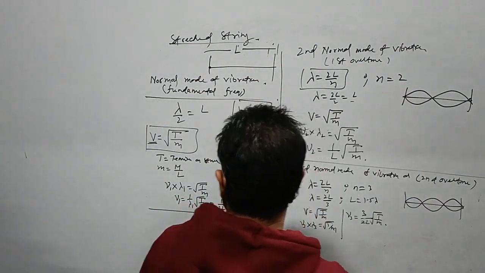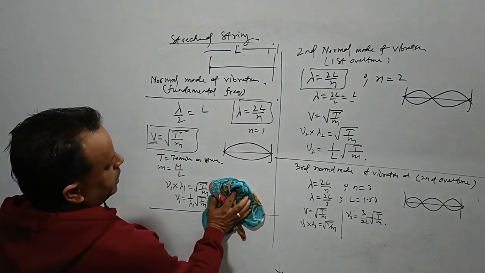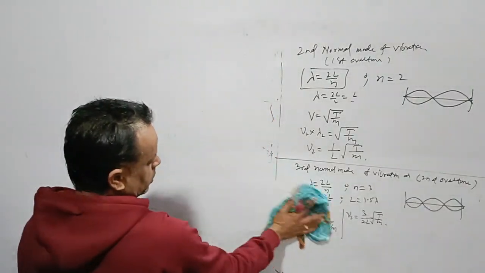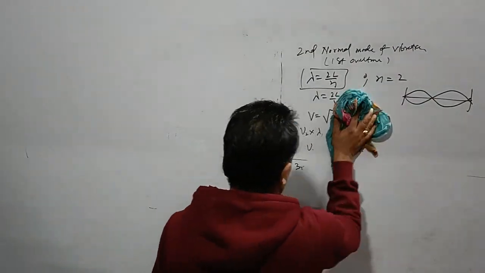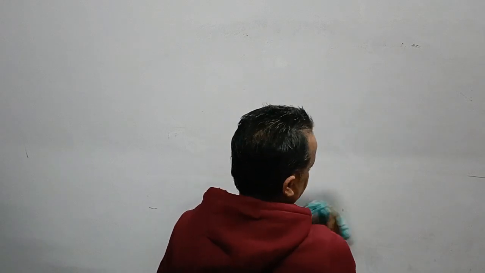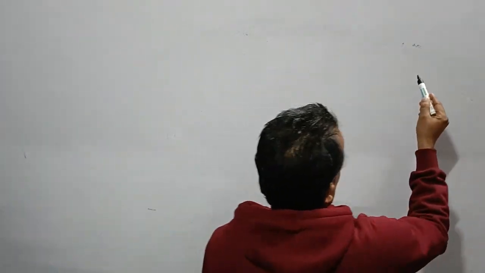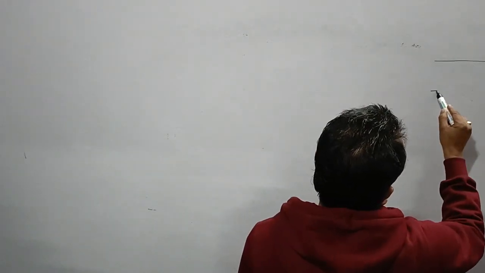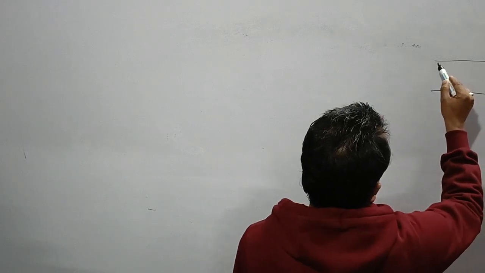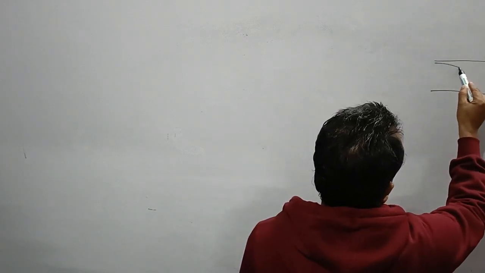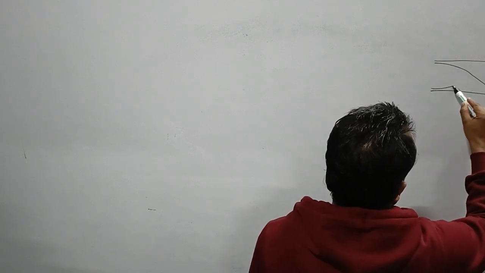Now we'll go into calculating normal mode vibration in the open and closed organ pipe. See, in the case of open organ pipe, the first normal mode of vibration will be like this.